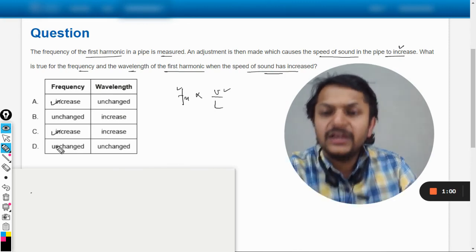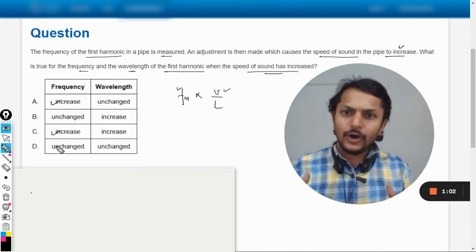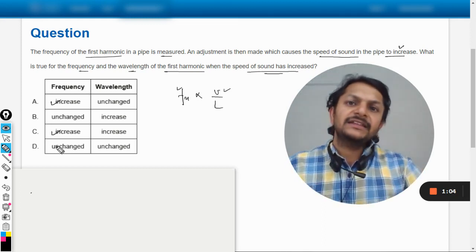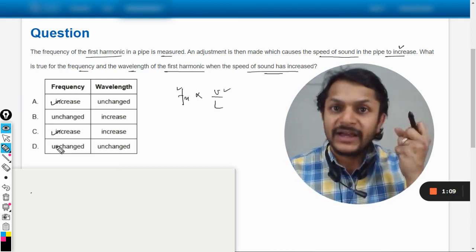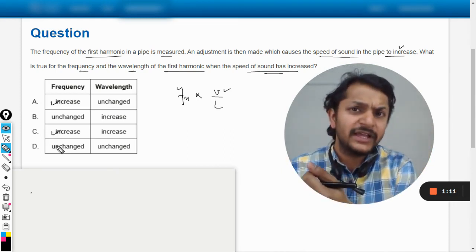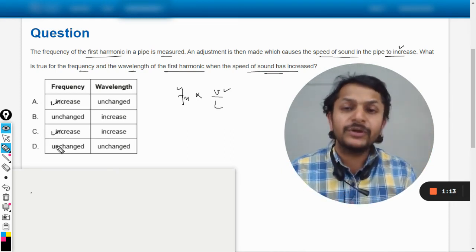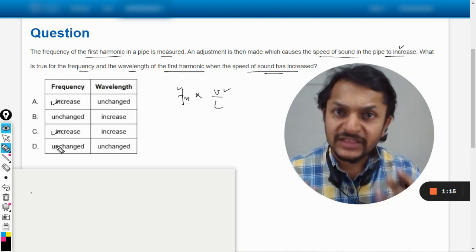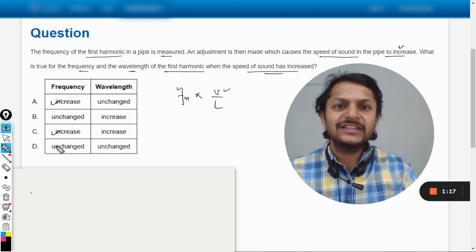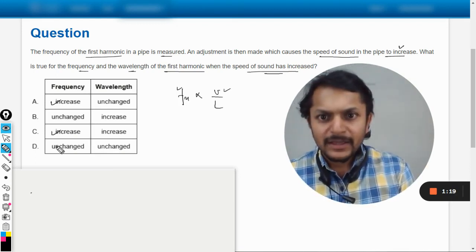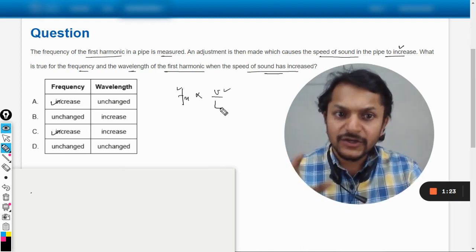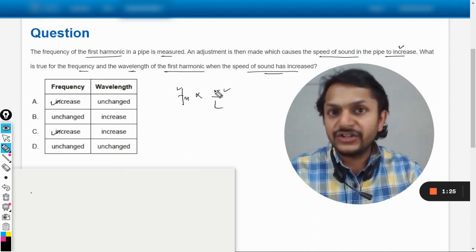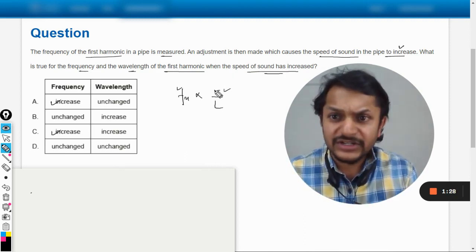So frequency increases. Okay, so there is a pipe and standing waves are forming there. So the frequency will be given by some formula. Either it will be both ends open or one end open, and we can use those formulas to find the first harmonic. Later they say that the speed of sound has increased, but the length of the pipe is untouched, so it remains the same. So length remains the same, but the velocity increases. It only means that frequency has to increase, simple.